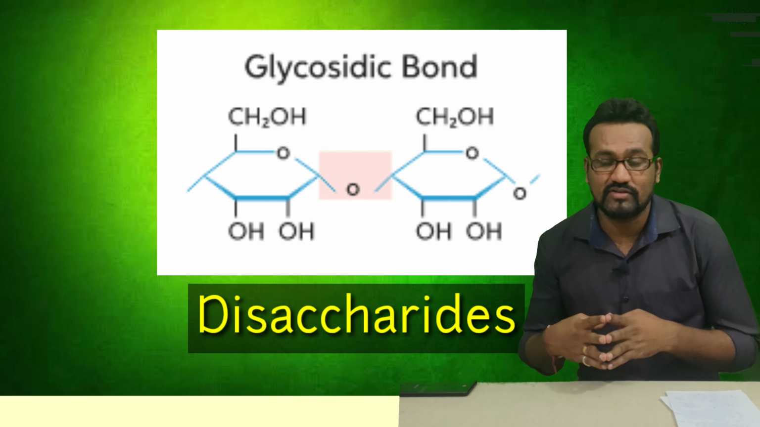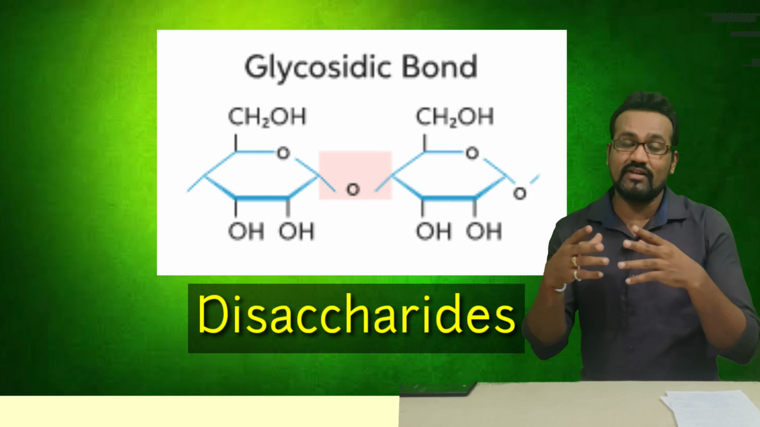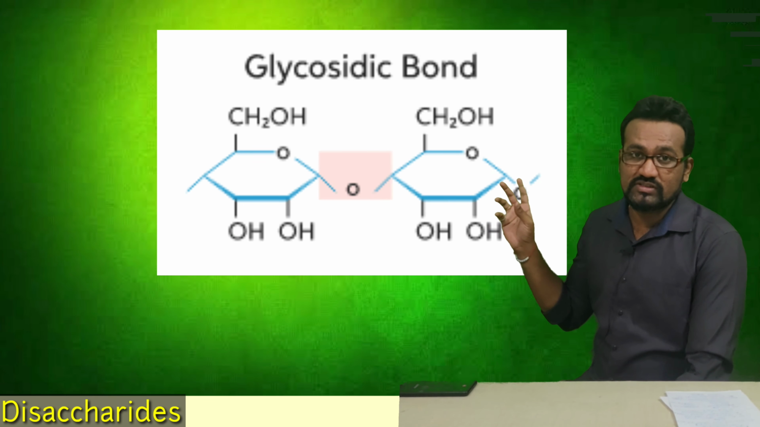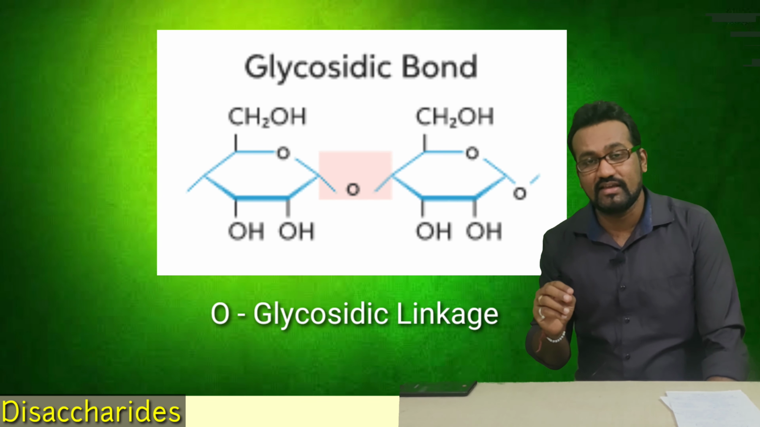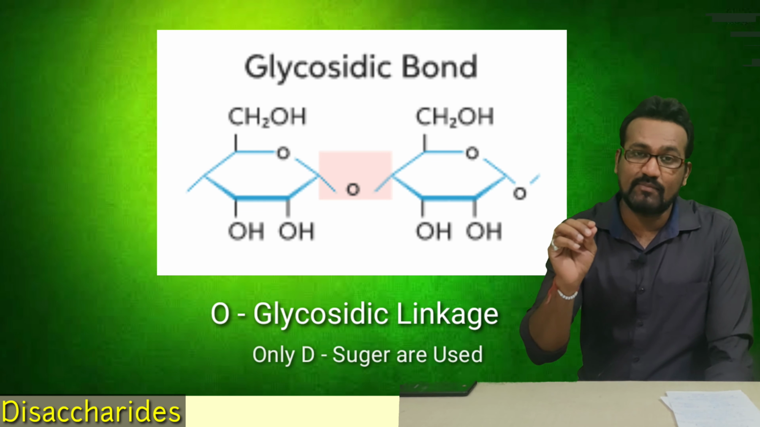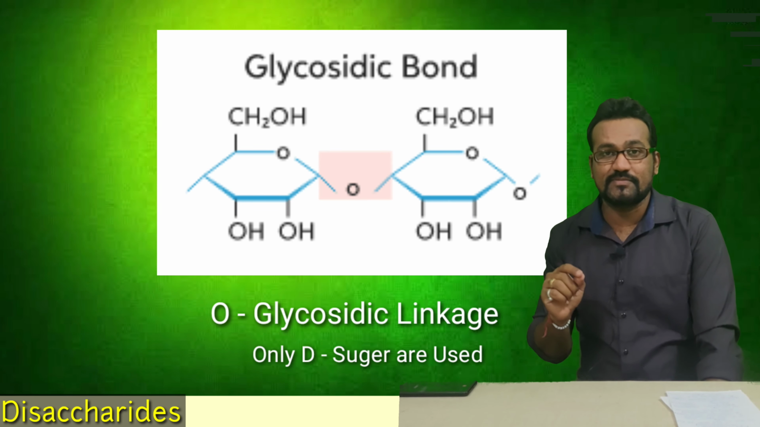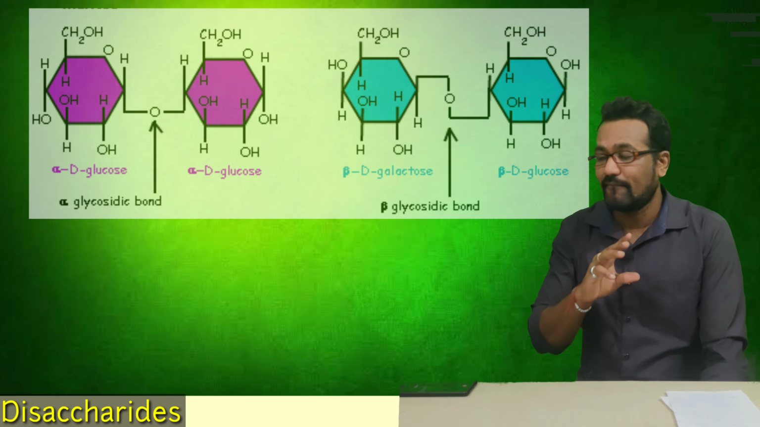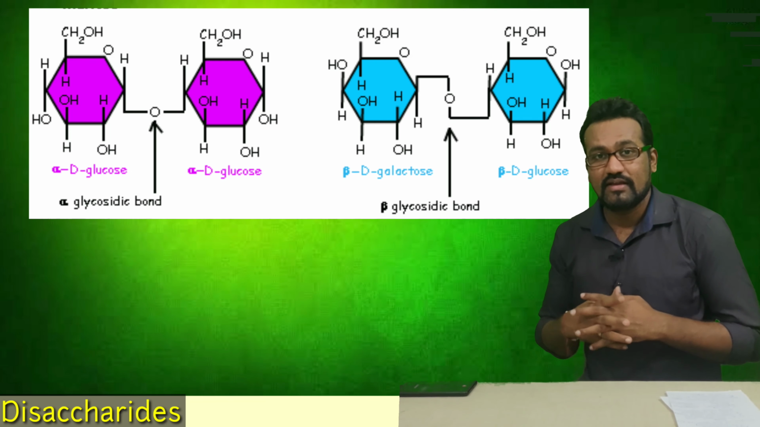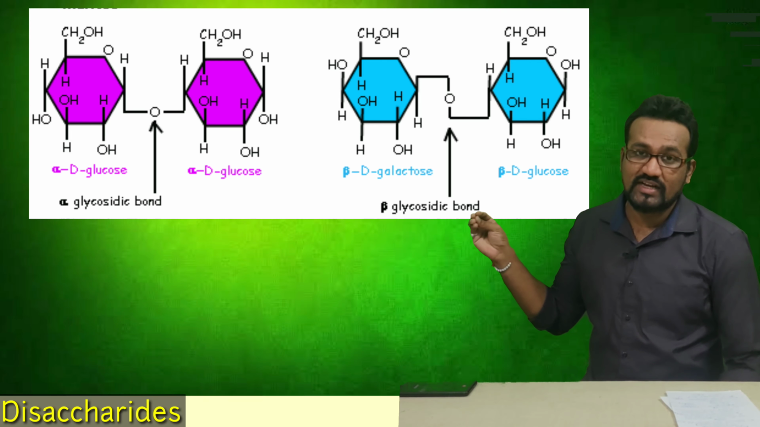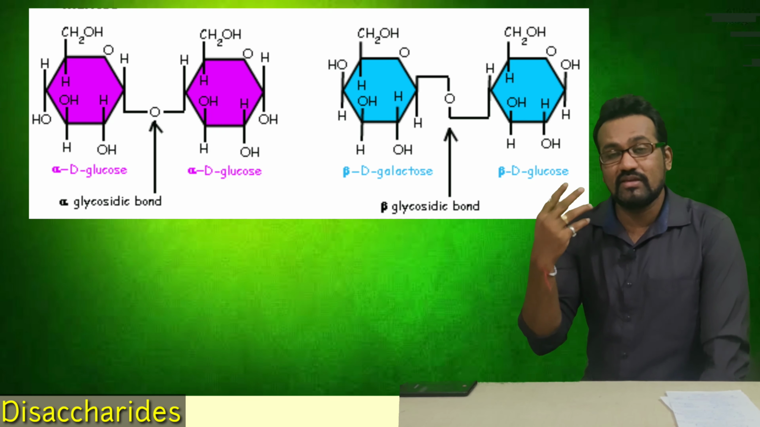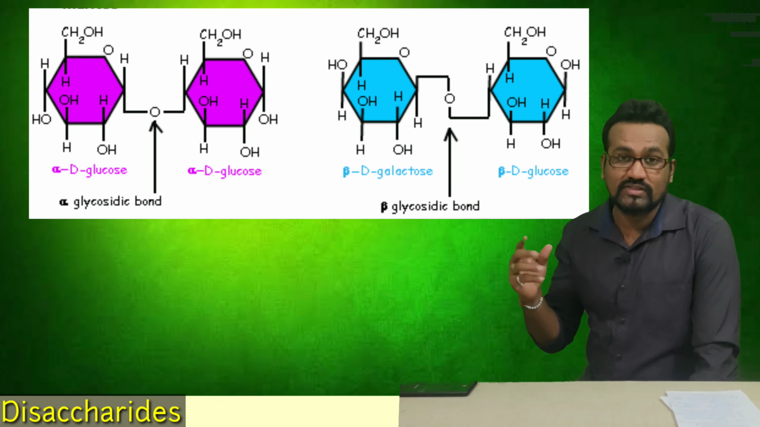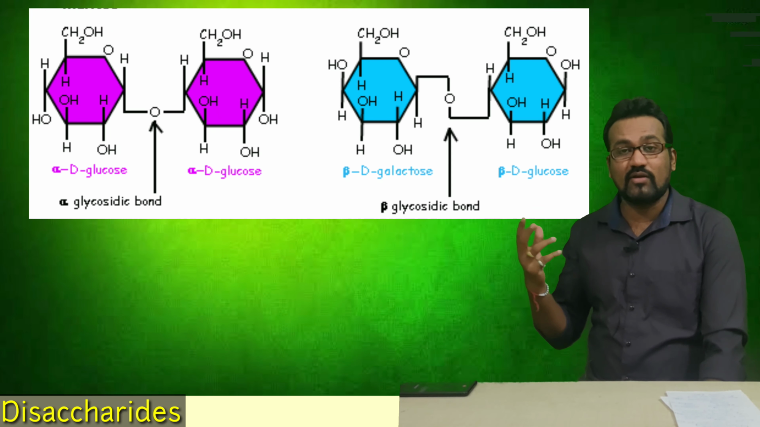specific type of linkage. When a sugar joins to another sugar, they will create a linkage. This linkage is known as glycosidic linkage and it involves an oxygen atom. That's why it is known as O-glycosidic linkage. Always and always D-type sugar molecules are involved in this linkage. Here you have to mention that O-glycosidic linkage is present. But what is so specific about this needs to be understood. The glycosidic linkage, or O-glycosidic linkage, can be of two types. Either we will have alpha O-glycosidic linkage or beta O-glycosidic linkage.